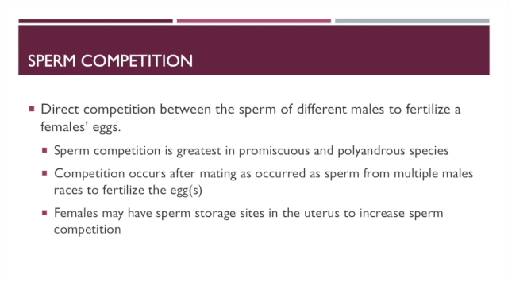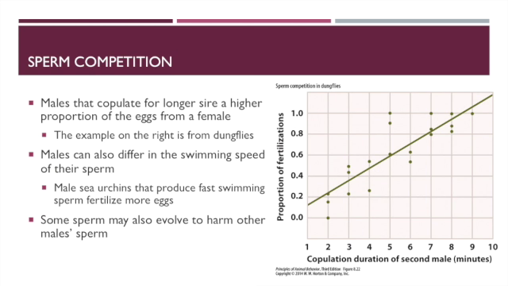So what are some of the things that happen with sperm competition? Well, we know that the longer a male gets to copulate, and these are from dung flies, the higher the proportion of eggs he will fertilize, right? So if a male can spend enough time copulating with a female, he decreases the sperm competition from other males, similar to a sperm plug, right? A sperm plug prevents other males from mating or reduces the chance that males may be mating.